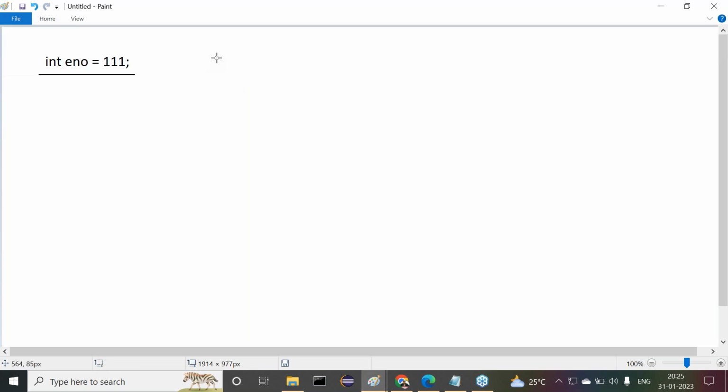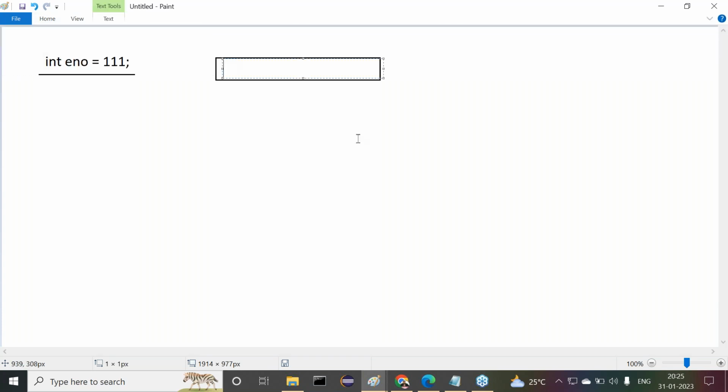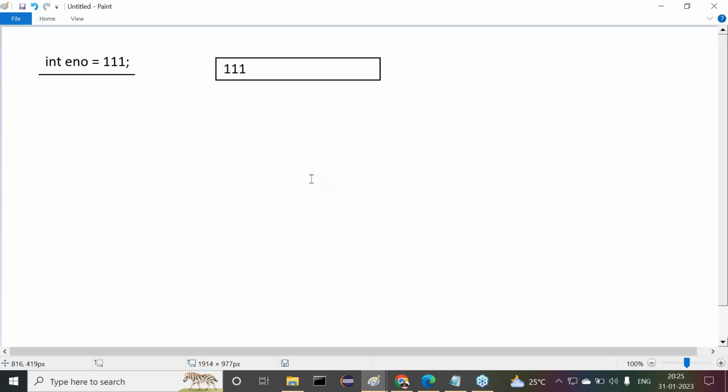In the case of Java, 4 bytes of memory will be created for an integer. In the case of C and C++, 2 bytes of memory will be created. This is the memory block. Inside this memory block, the data 111 is stored. This memory block with the data is a variable.